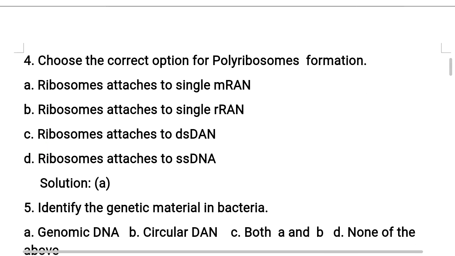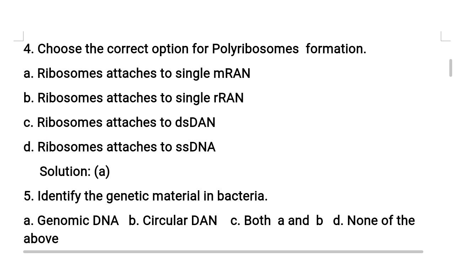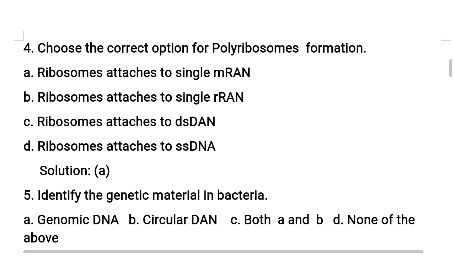Now moving to fourth question. Choose the correct option for polyribosomes formation. Polyribosomes formation is a very important event in the ribosomes. Now let's talk about options. A, ribosomes attach to single mRNA. Option B, ribosomes attach to single rRNA. Option C, ribosomes attach to double stranded DNA, shortly called dsDNA. Option D, ribosomes attach to single stranded DNA, shortly called ssDNA.